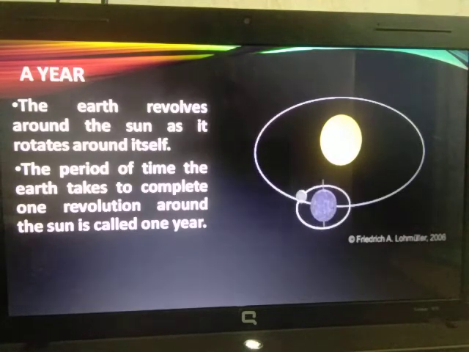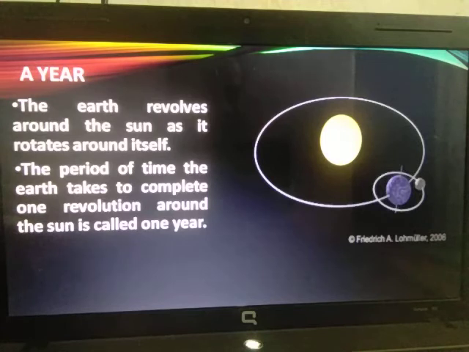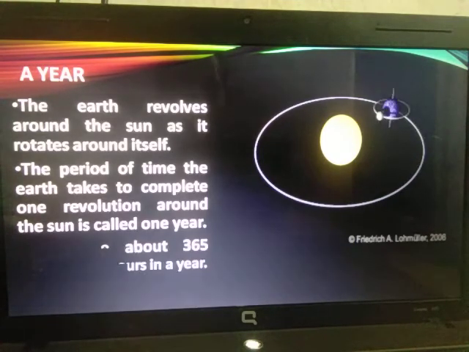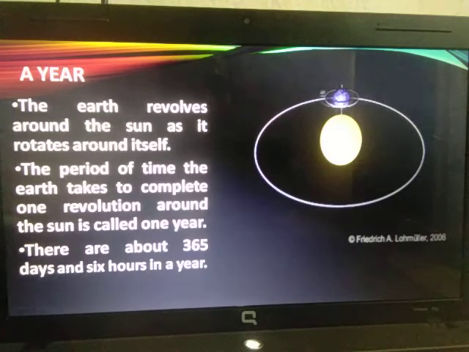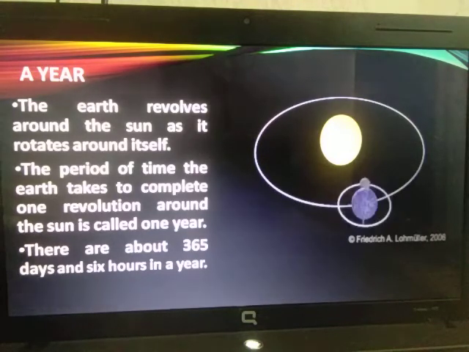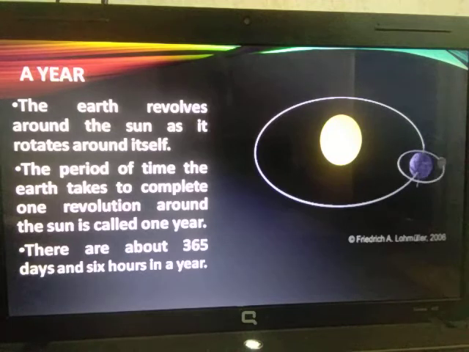For one rotation there is 1 day, and for one revolution there are 365 days and 6 hours. So a year is completed within 365 days and 6 hours, or you can also call it 365 days and a quarter day.